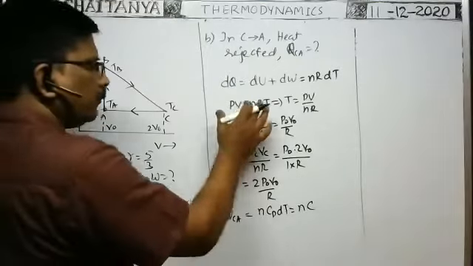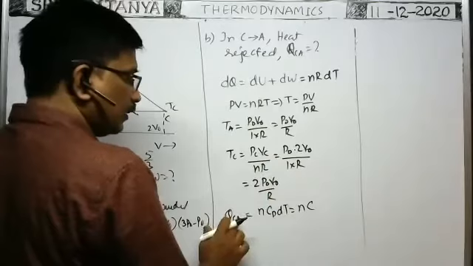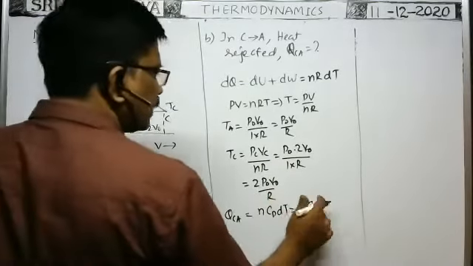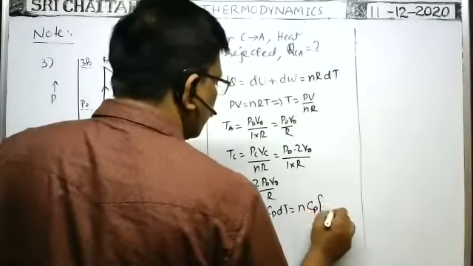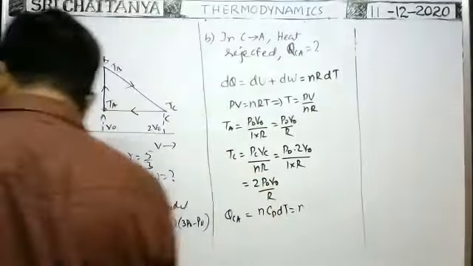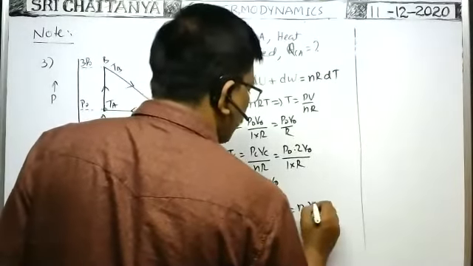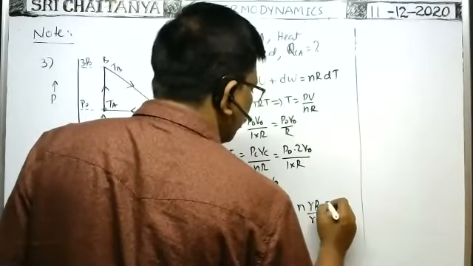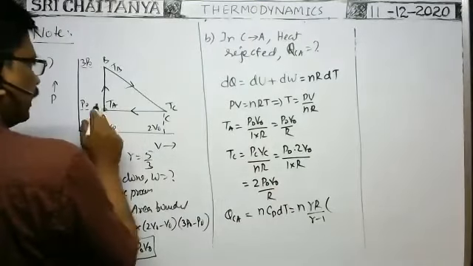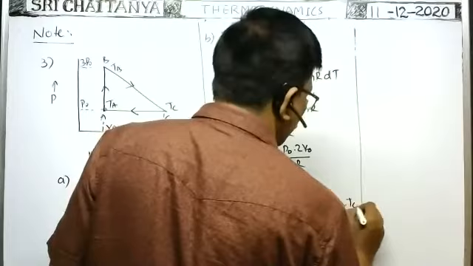Here the work done formula is PdV, that is equal to nR dT, not this one. Heat energy supplied at constant pressure is equal to nCp dT. That means nCp, and you write the value of Cp, because gamma is given. As gamma is given, nCp means gamma R by gamma minus 1 into change in temperature. In the process from C to A, the final temperature is this one, the initial temperature is this one. That's why TA minus TC.